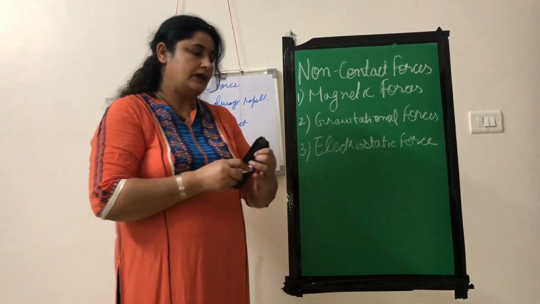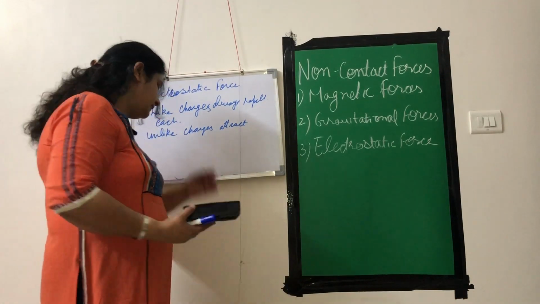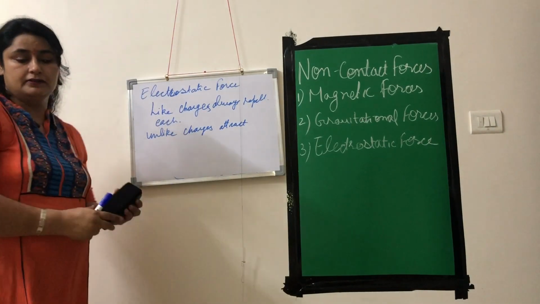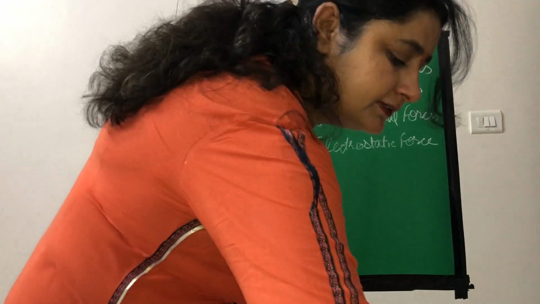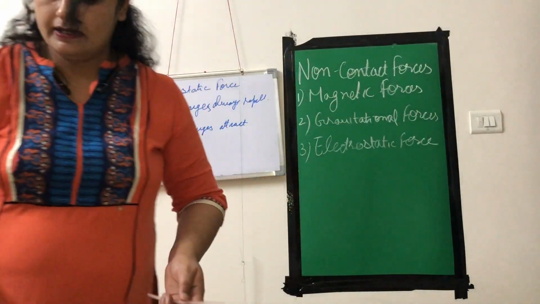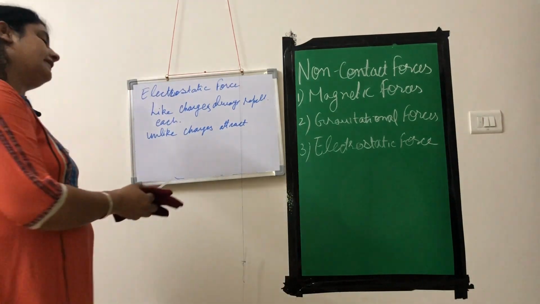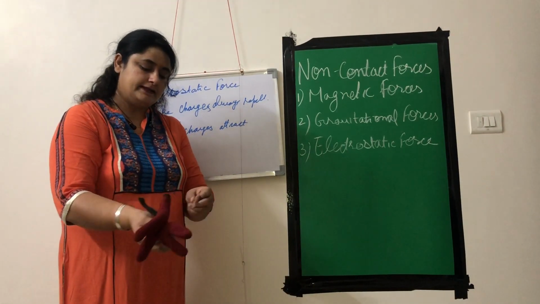Suppose we have one straw tied to this thread and we will allow this straw to fall freely. So now we have another straw with us and we will try to charge this straw by rubbing it with some woolen cloth like this.